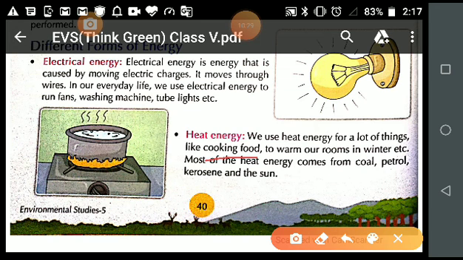And this heat energy we are getting from coal, LPG gas, petrol, kerosene, and even the sunlight. In that case, we also do cooking with the sunlight, and that energy is known as solar energy.